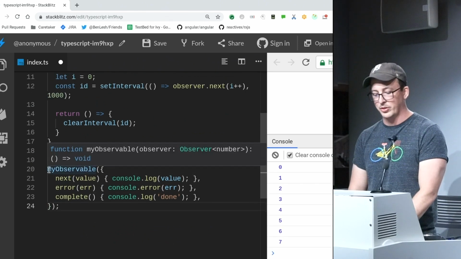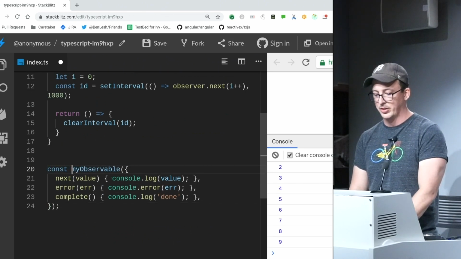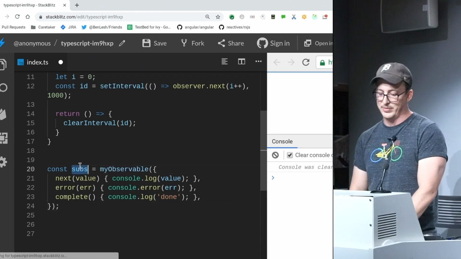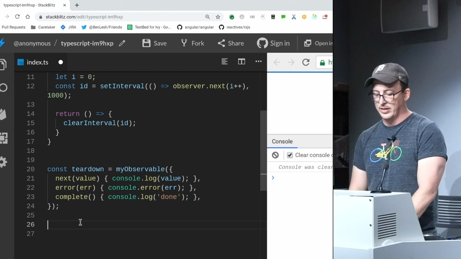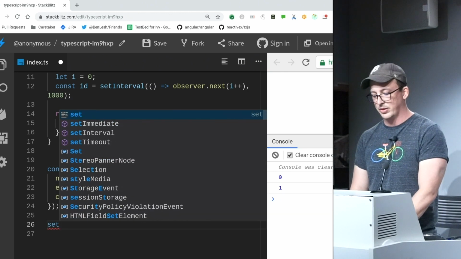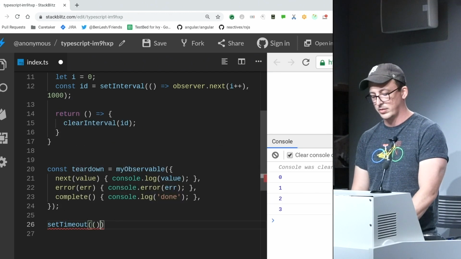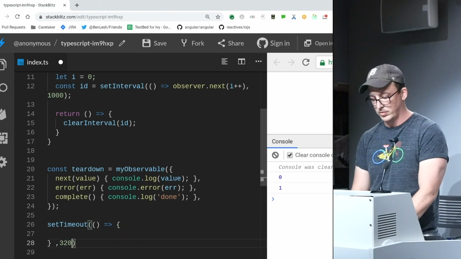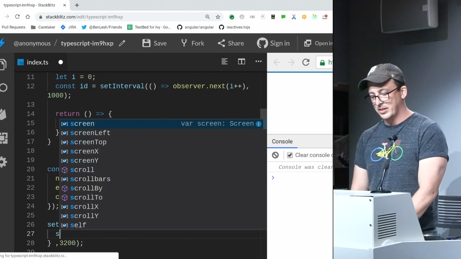Now my observable actually returns something I can use for teardown, which I could call a subscription, or even just, we'll call it teardown. And we can say later on, after a timeout, give it 3 seconds or so. Close enough. There, typo. I'm going to call teardown.